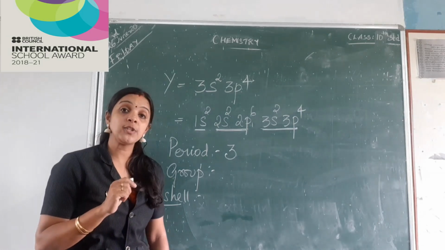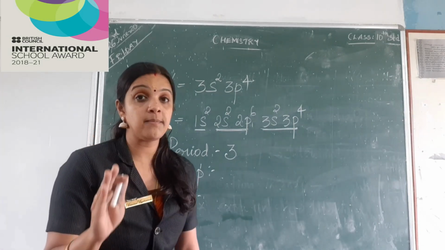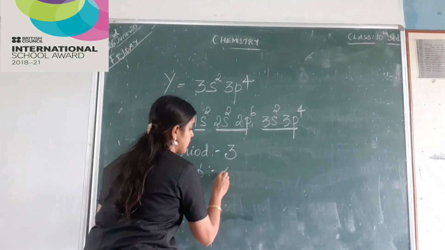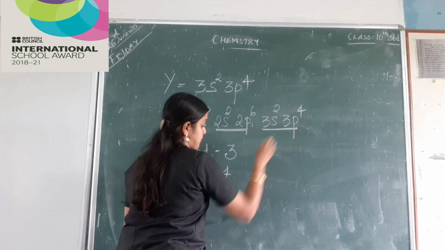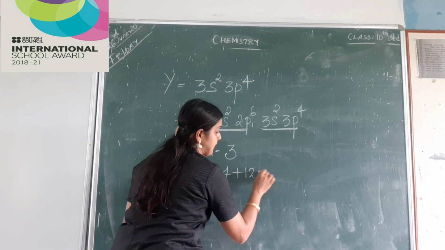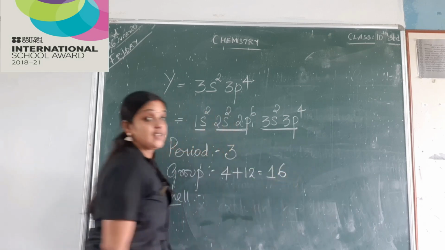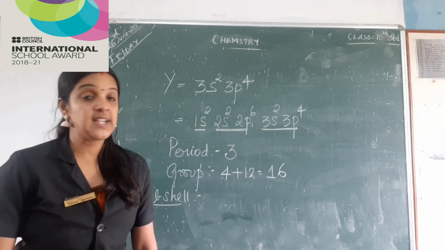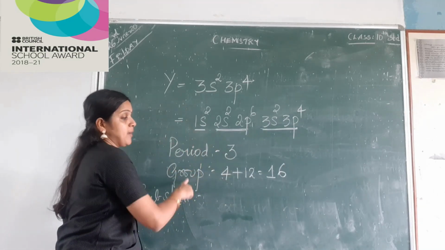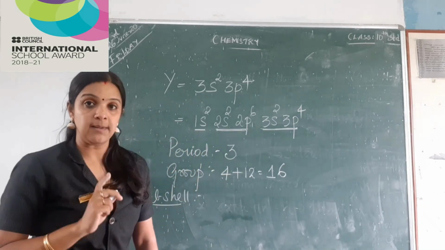Now how do we find out the group for a P block element? The number of electrons present in the P subshell plus 12 added to it. So what do we get here? 16. So the given element Y belongs to the 16th group.